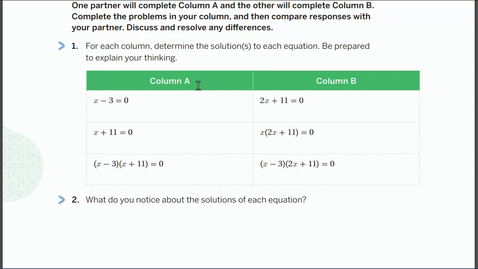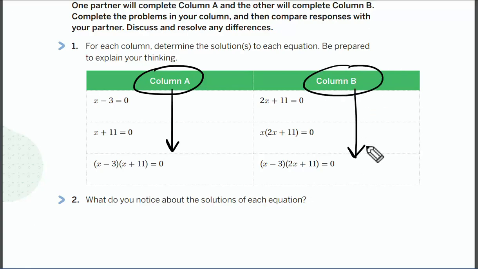Okay, so what I want you to do, I'm going to give you 3 minutes. If you're column A, if you're person A, you're going to work on these. If you're column B, you're going to work on these. Okay, all I'm doing is I'm going to give you 3 minutes just to solve these 3 questions. Okay, or try to solve those 3 questions. All right, so pause the screen and then work. Go.